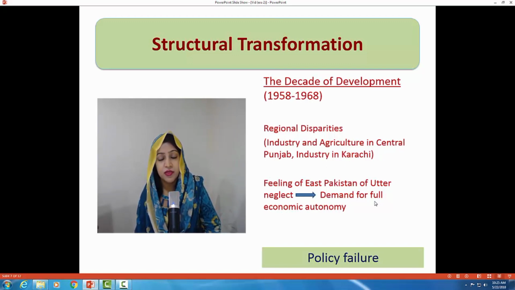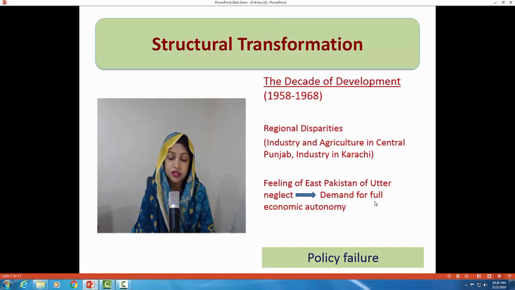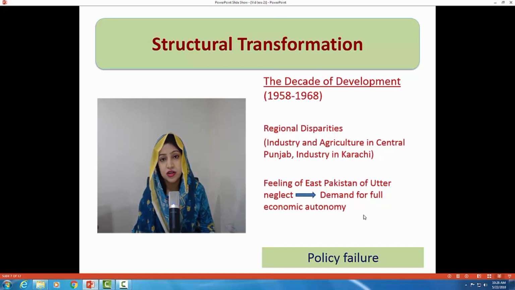One was regional disparity. Regional disparity in the sense that there was a feeling of utter neglect in East Pakistan. The resources were not fairly distributed among East and West Pakistan, and the fruits of development were not fairly distributed between them. So in the end, there was a demand for full economic autonomy by East Pakistan, and that resulted in a separate country, Bangladesh, being created in 1971.